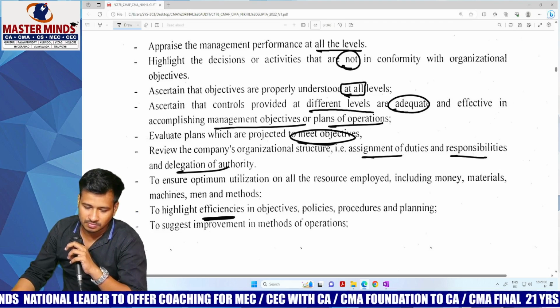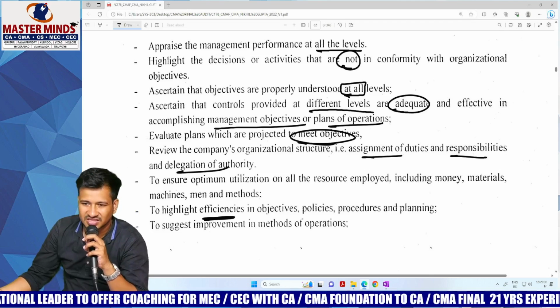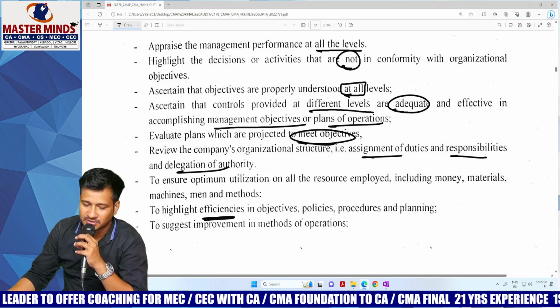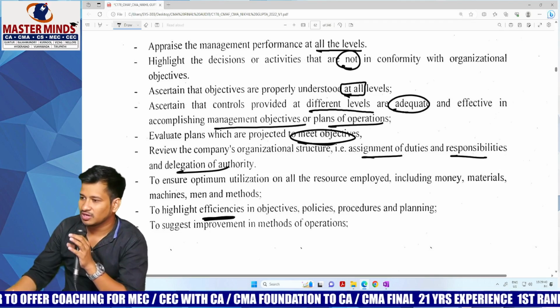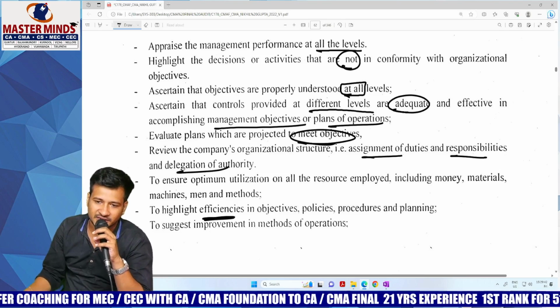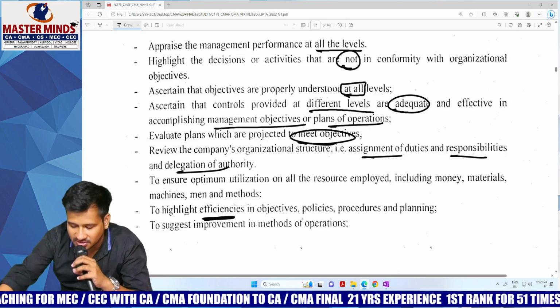To suggest improvement in methods of operation. Nothing great to discuss in it at all. To suggest methods of improvement in operations. You are having one operation, how it can be done in a better way. If any possibilities are there, just suggest the same.